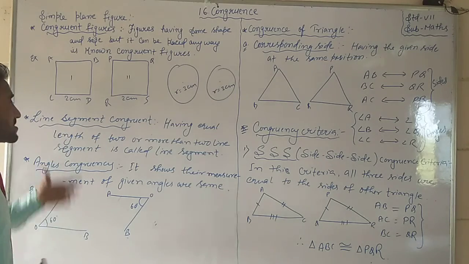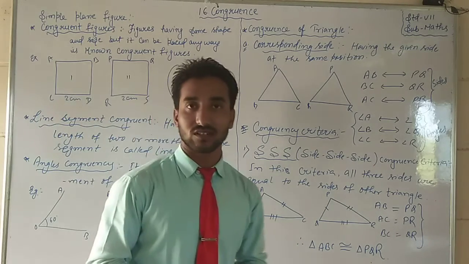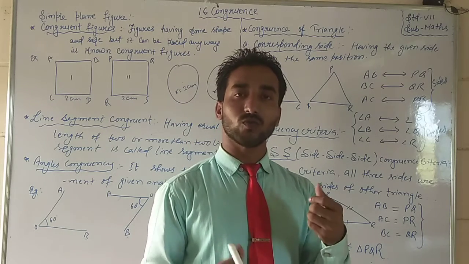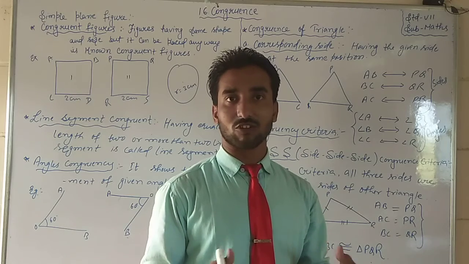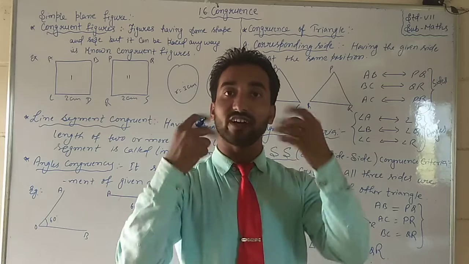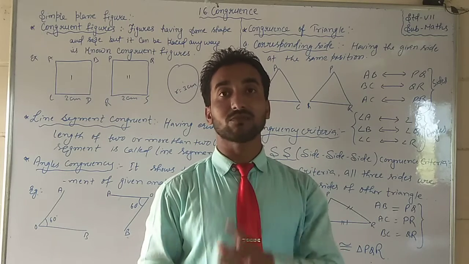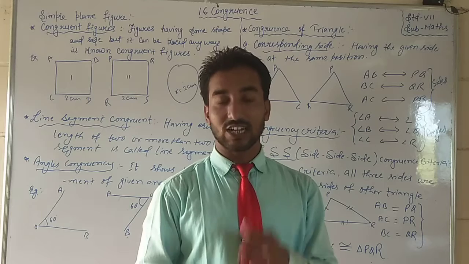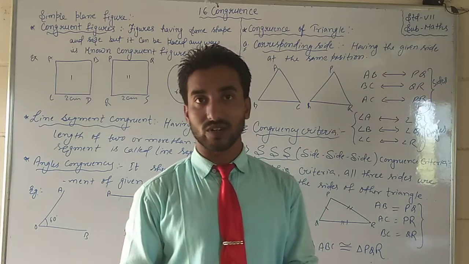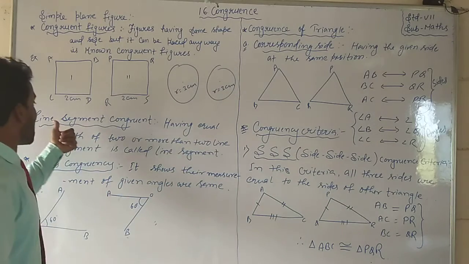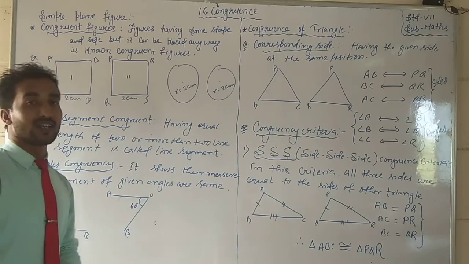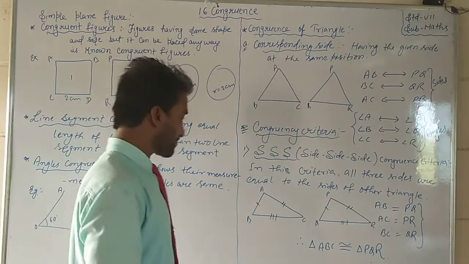So students, see line segment congruence. If I talk about a line segment, how will it be congruent? Having two or more lines, any number of lines, they must be of equal length. If the length is equal, it doesn't matter where it is placed. If the length is equal, it means they are congruent. So we can say that line segments having equal length, two or more line segments, are called congruent line segments. Okay students?